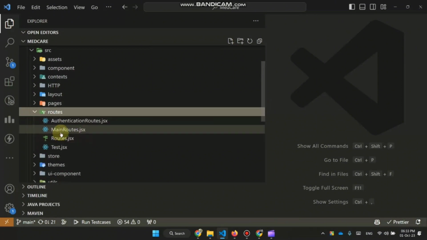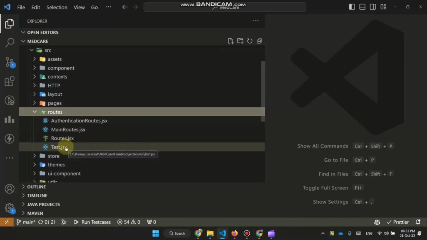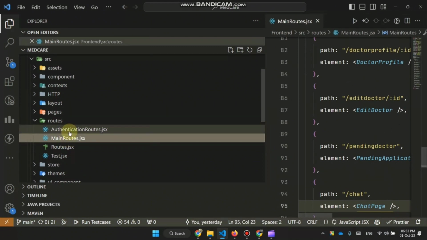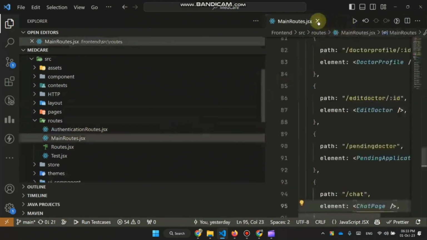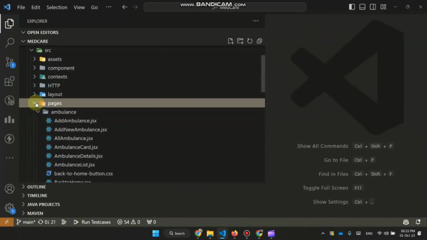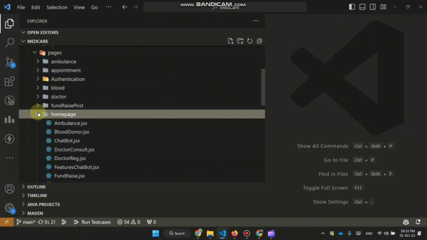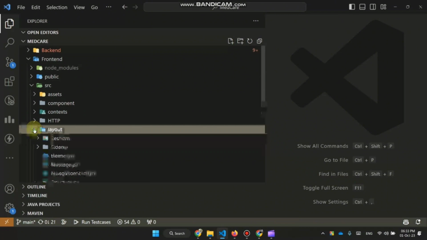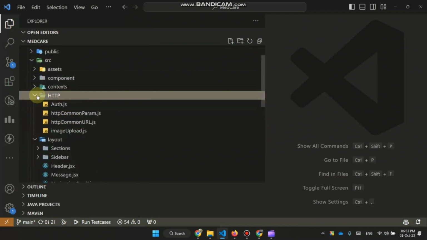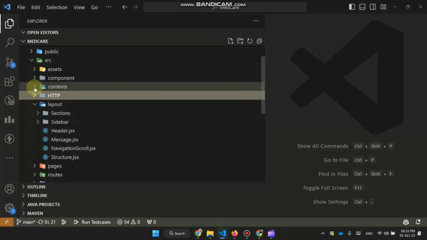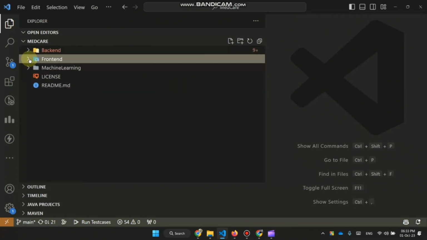In routes folder, it contains the routes of this application, which includes main routes and authentication routes. In the pages section, all the pages and corresponding components are here. Layout is the structure of this page, and HTTP folder contains the API requests for this project. So that's all from my side.